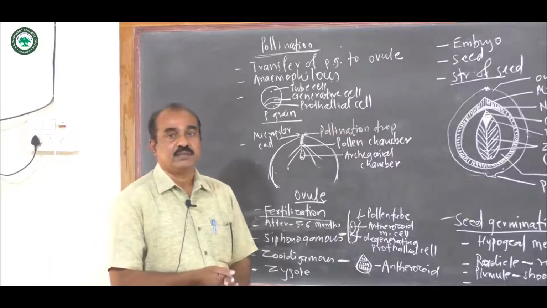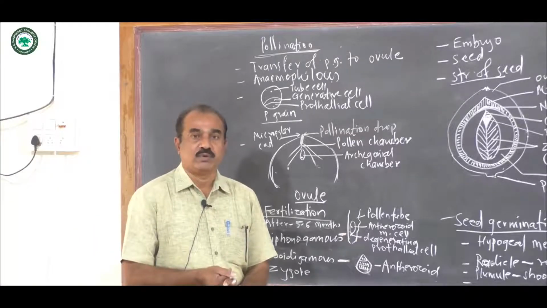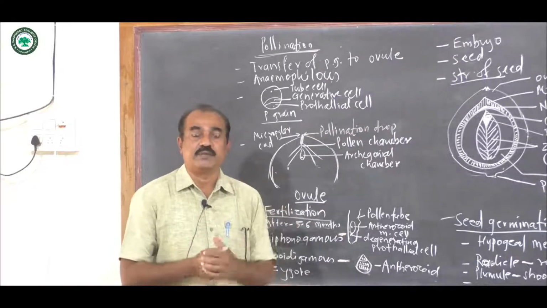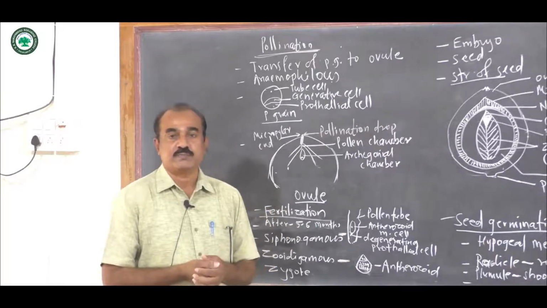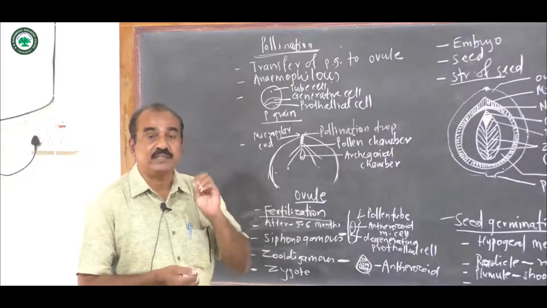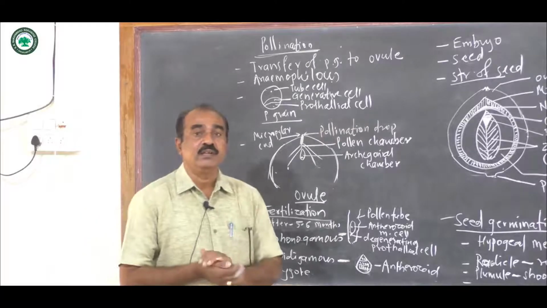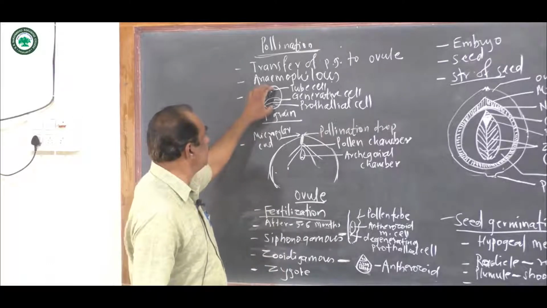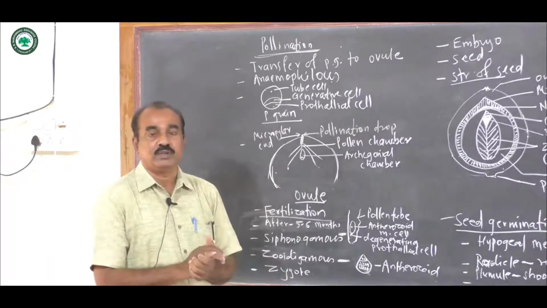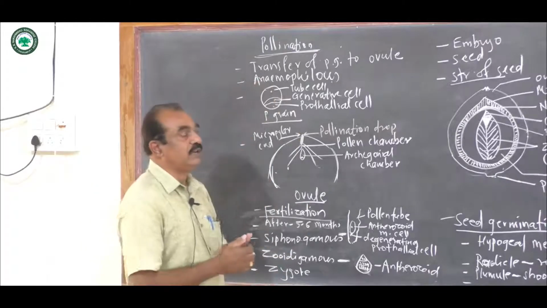Now, in cycas, the germination of the microspore, that is the male gametophyte, already starts when the microspores are in the microsporophyll, and when they are in a 3-cell stage. In that condition, the pollination takes place. So this is the 3-cell condition of the microspore or the pollen grain. That means here there are 3 cells.